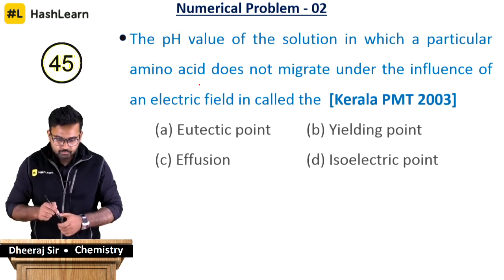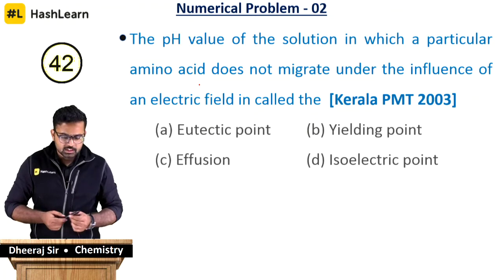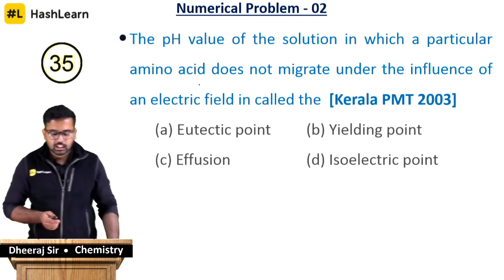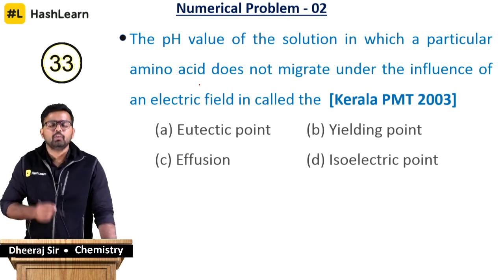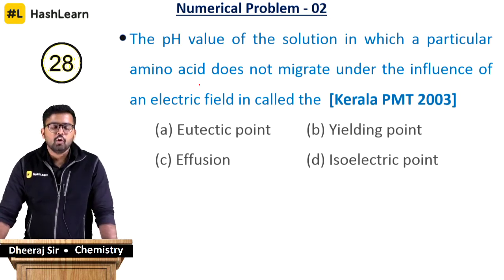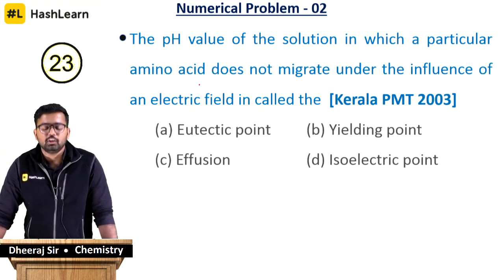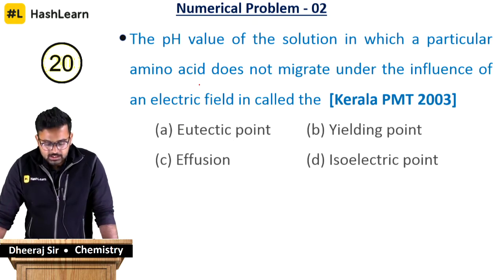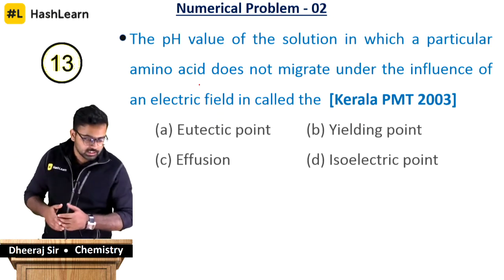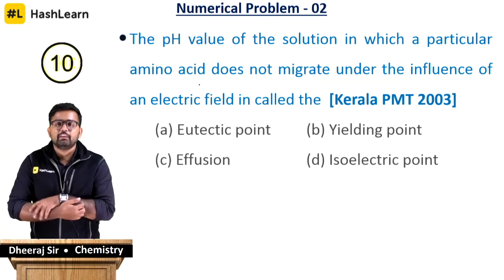So let's move ahead to the next question. The pH value of the solution in which a particular amino acid does not migrate under the influence of an electric field is called... We are giving you an amino acid and we are asking you what is that pH. We are not asking for the values because again it depends on the amino acid that we are talking about. So what is that pH value called, under which the amino acid will not migrate? That is, if you take a solution of amino acid, read the question, maybe then I can give you the detailed idea.